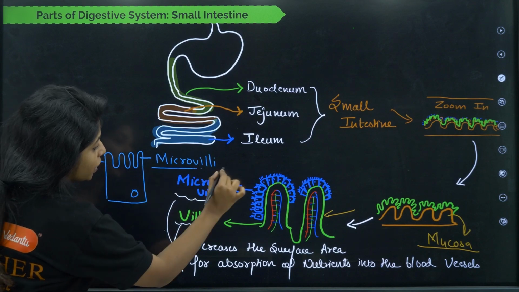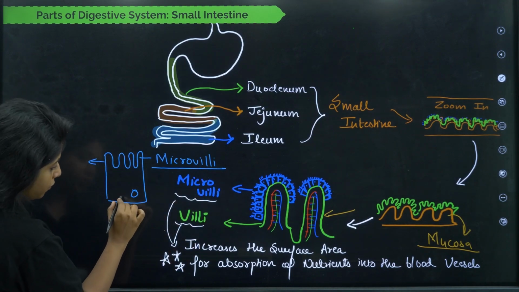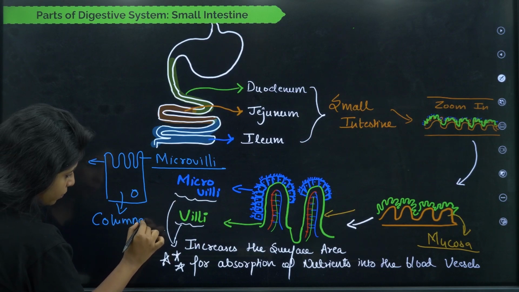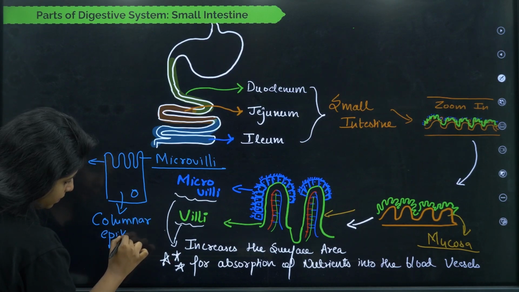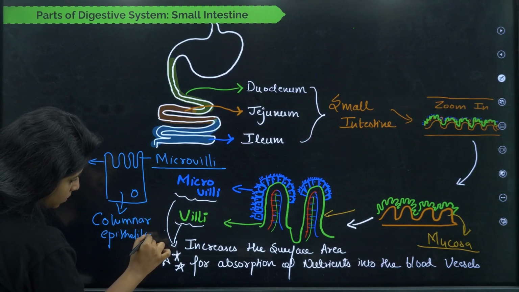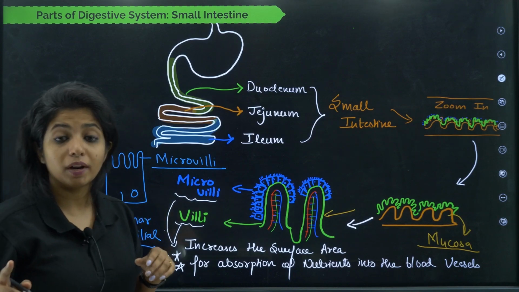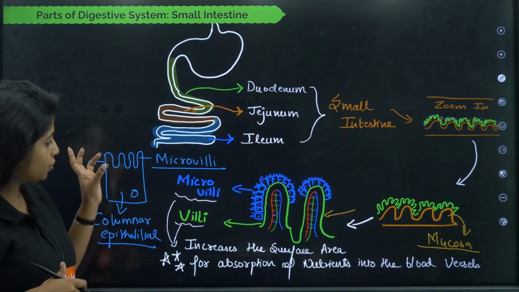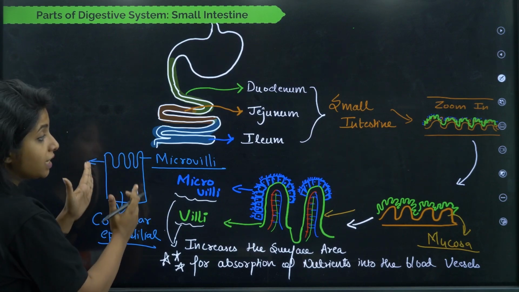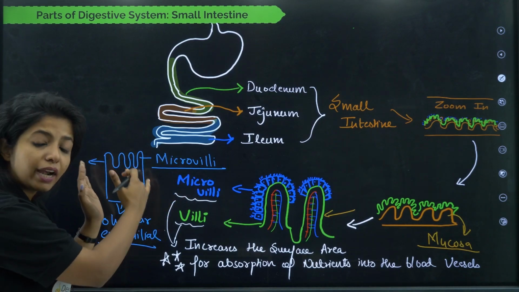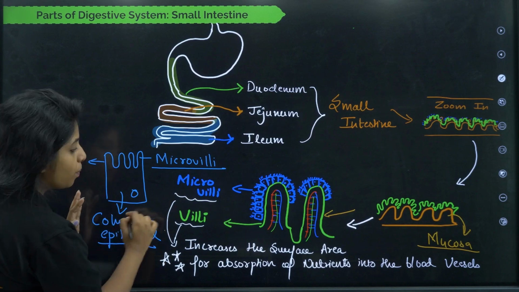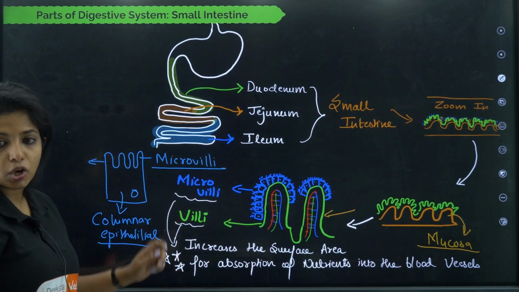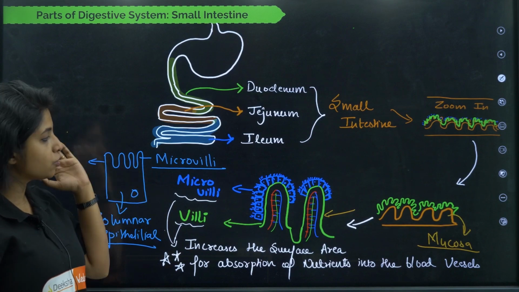And if you remember, in your 9th grade, you studied that this type of tissue is known as columnar epithelial tissue. You have ciliated columnar epithelial tissue in the respiratory tract, and you have this in your digestive tract. So this finger-like projection of a cell itself is known as microvilli. And where do these cells reside, children? On the top of your villi. On the top of your villi, you have so many small cells like this, which have small projections like this, that are known as microvilli.